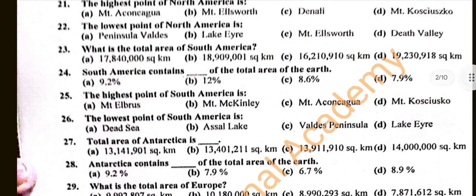Question number 27. Total area of Antarctica is A. 13 million square kilometers. And the correct answer is D. 14 million square kilometers.